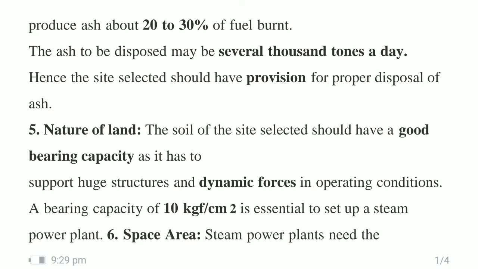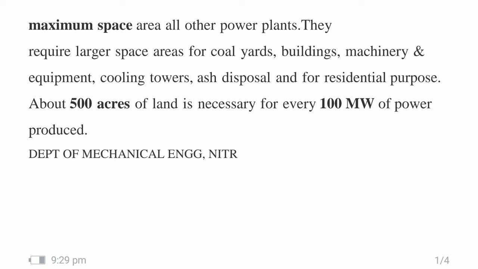Steam power plants need the maximum space area all over the plant, because we know the coal handling system is there, the ash handling system is there, the actual plant is there, and the coal storage plant is there. Transformers, transmission lines, so many buildings, operating buildings, and cooling towers are there. So many things are there in a single thermal power plant, so we require much more area. About 500 acre of land is necessary for every 100 megawatt plant.